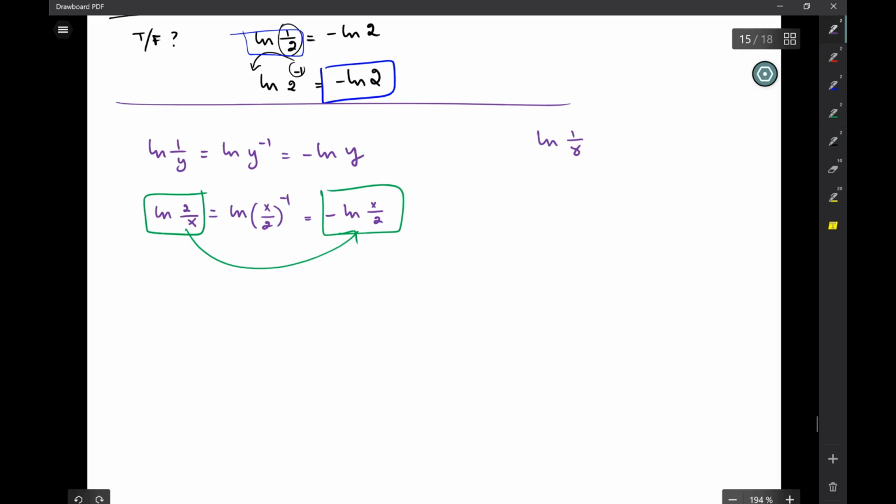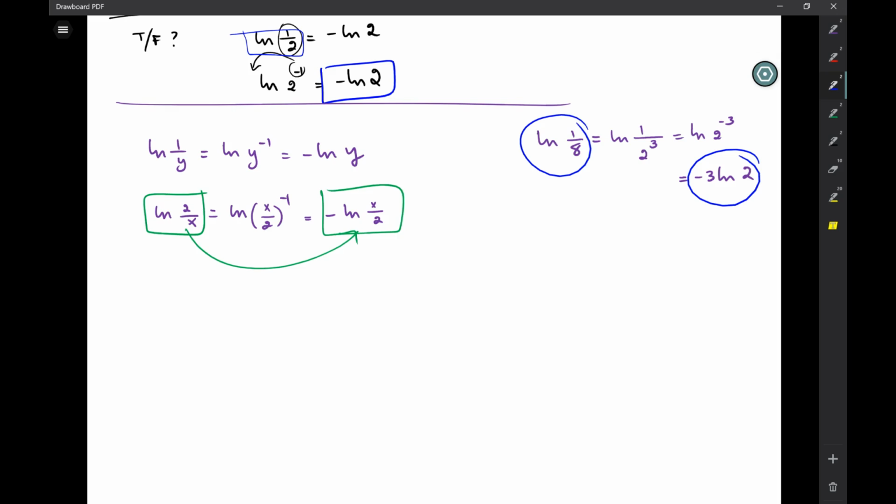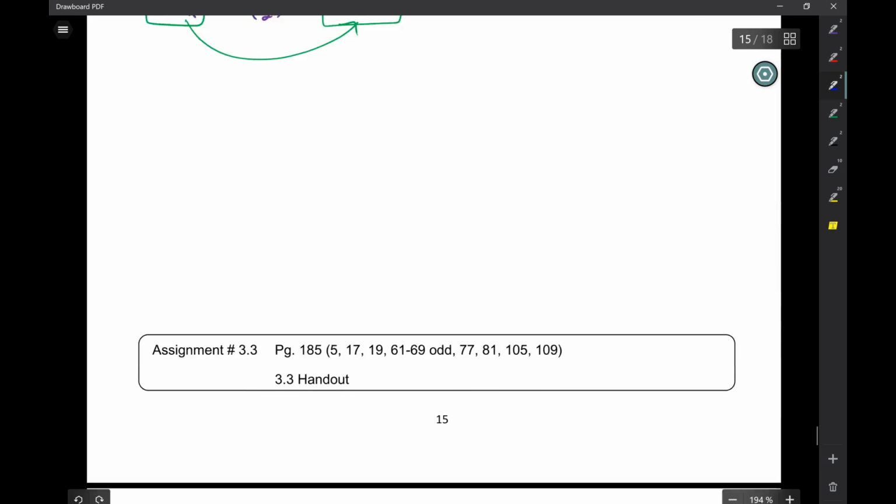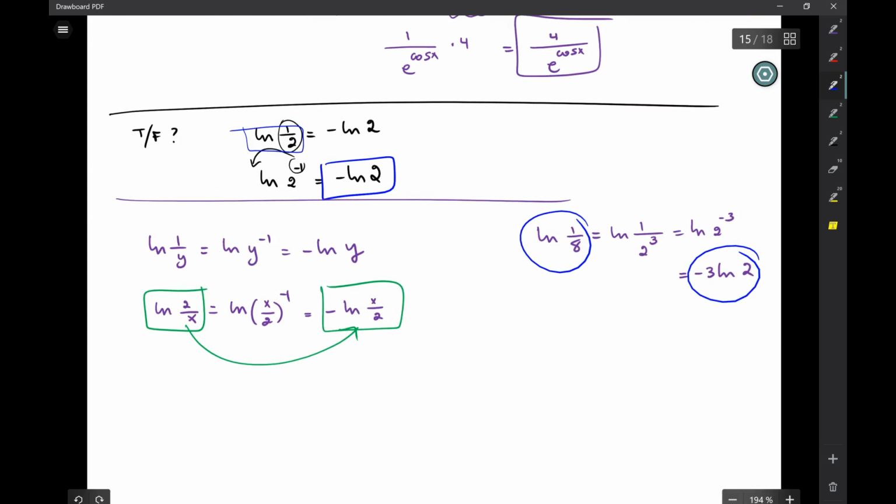Okay, ln of 1 over 8. Look at what we like. These are so much fun. I can rewrite this as ln of 1 over 2 to the what? 2 to the power of 3. So is that the same as ln of 2 to the negative 3? So is that the same as negative 3 ln of 2? So now the question is, can you go between that and that with minimal thinking? That's what it is. Everything else is really algebra 2. Okay? That's really where it's at. That's where the fun is at. Okay? Because exponents